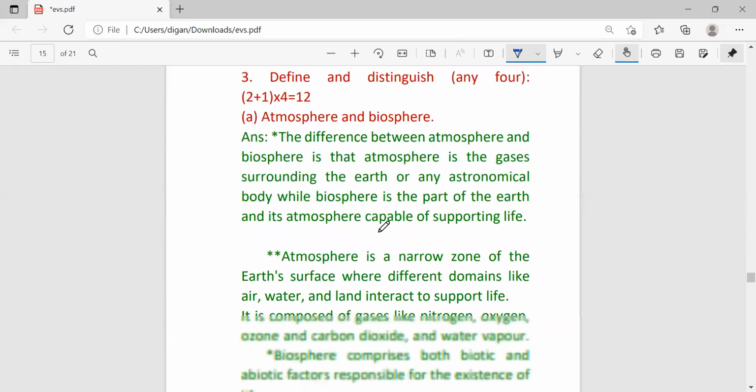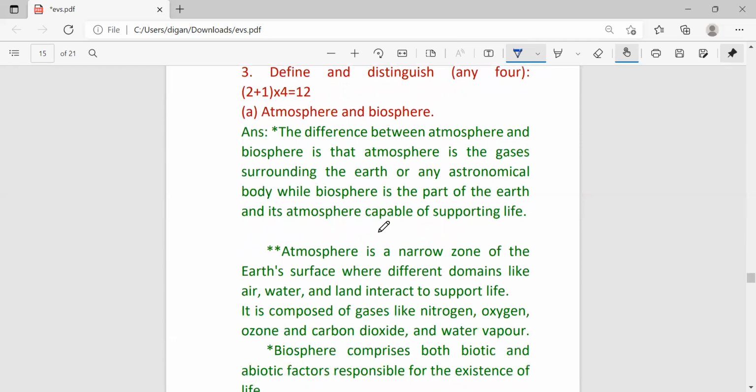Next question, define and distinguish any four, and each is carrying 3 marks, 2 plus 1, and as you have to write 4 answers, so multiply. So in total, this question number 3 is carrying 12 marks.